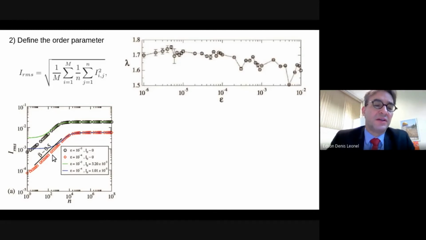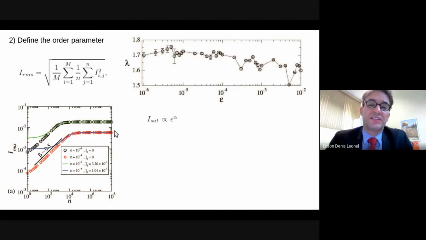The red symbols correspond to epsilon of 10 to the power of minus 4, whereas the circles correspond to a parameter epsilon of 10 to the minus 3. And these curves also work well when the initial action is different from 0. I selected two initial actions different from 0 to argue that this scaling invariance, typically observed in second order phase transitions, also works well for different initial actions.